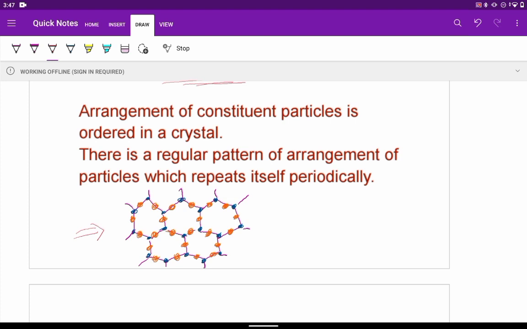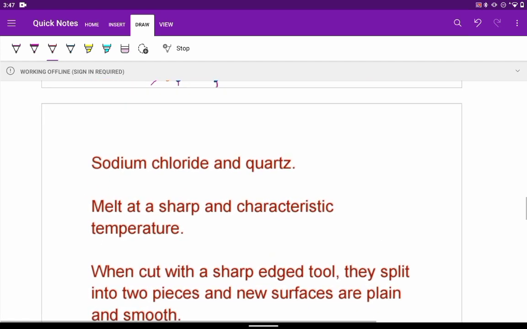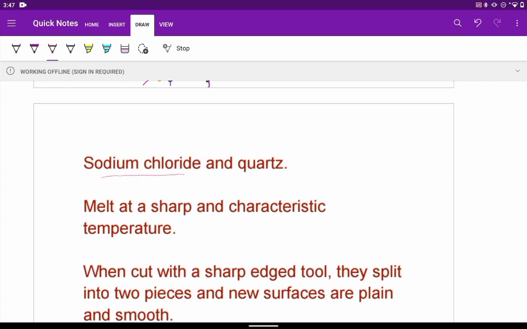There is a regular pattern of arrangement of the particles, and you can see the same type of arrangement repeating. There is a regular pattern of arrangement of particles which repeats itself periodically. After a fixed number of molecules, the same pattern will repeat again. So periodically, the regular pattern of arrangement is repeating itself. Example, we can say sodium chloride NaCl and quartz.